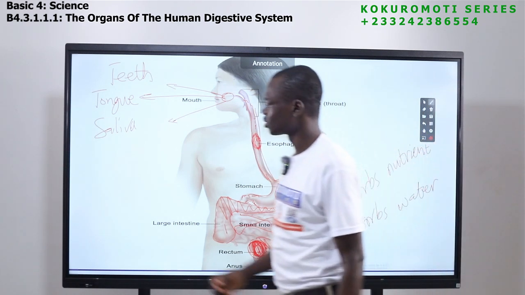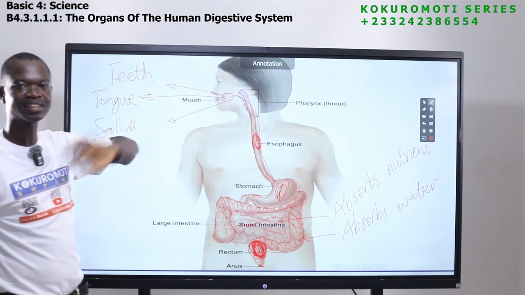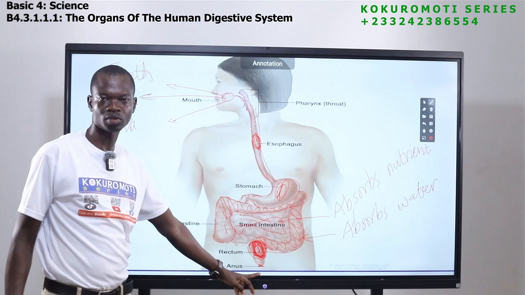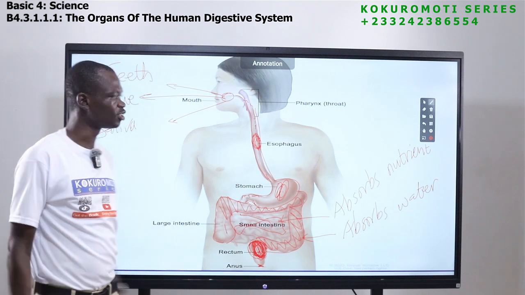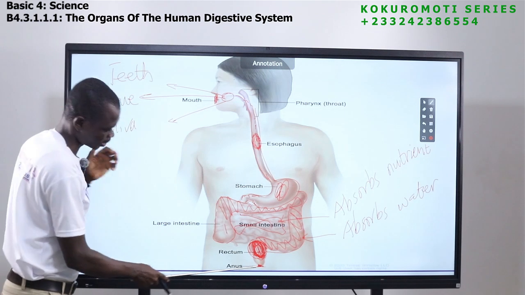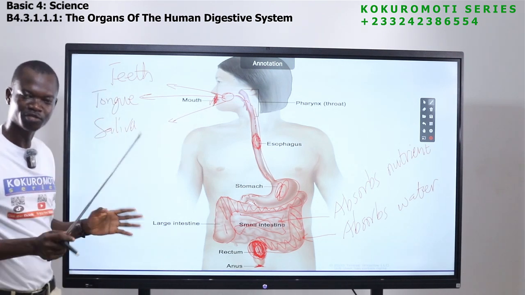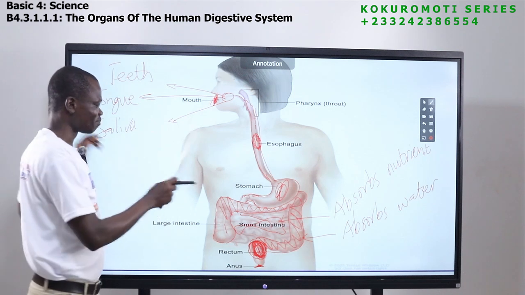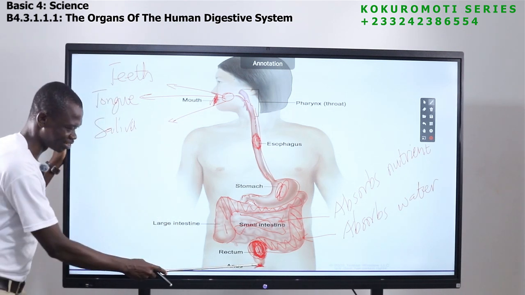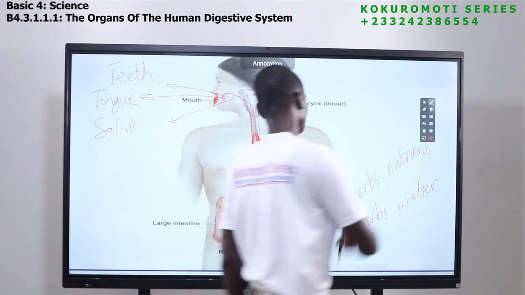So food starts digesting from here. Digestion ends and exits the body from here. The food also exits the body from here. So food enters the mouth, and it leaves the body here. It enters as food, delicious food, but when it is leaving, it doesn't look like delicious food. It doesn't even look like food. It looks like waste. So this is what you should understand.